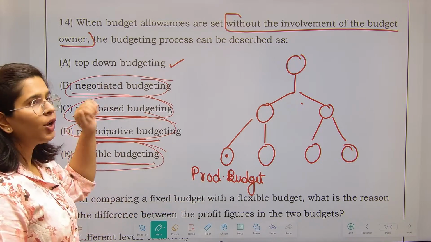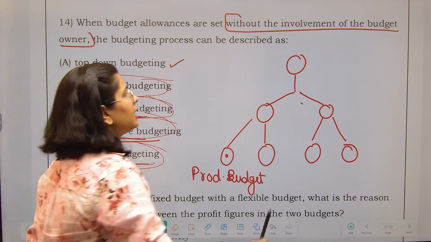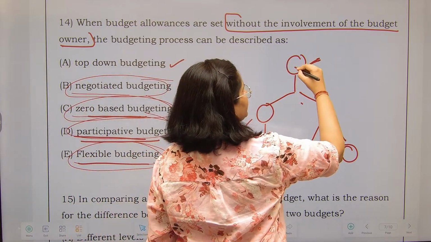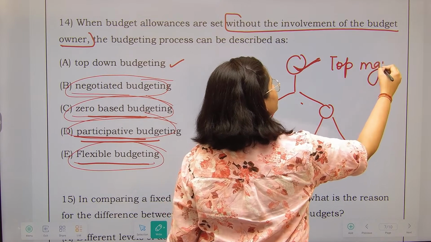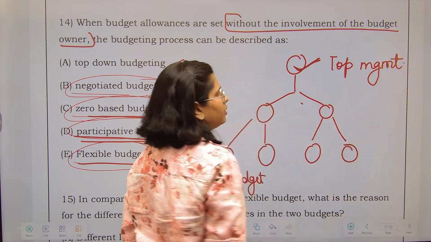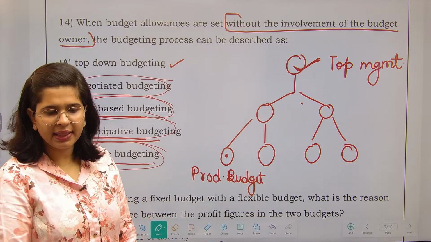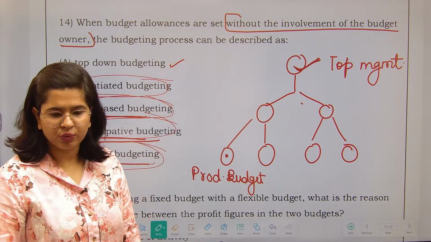But in top-down budgeting, what happens is, the top ladder of your organization, the top management, they decide the budget. They decide the budget and they just pass it on to you.